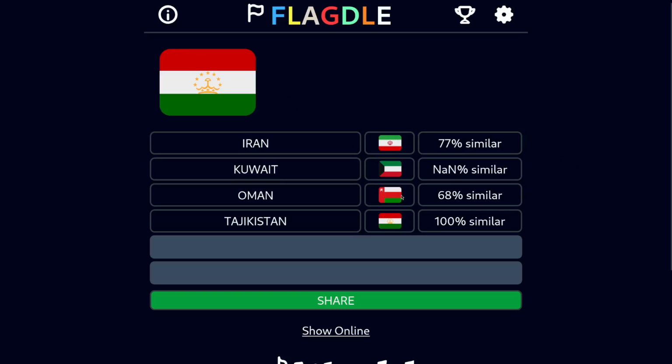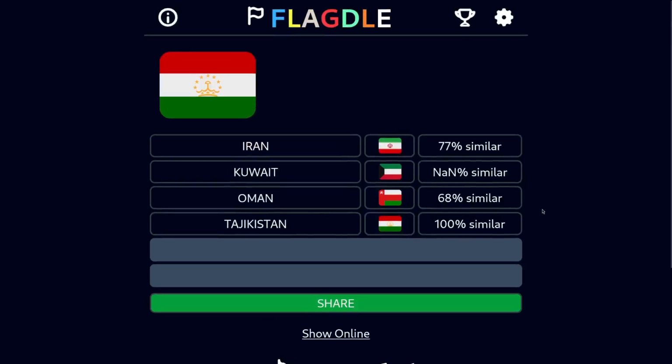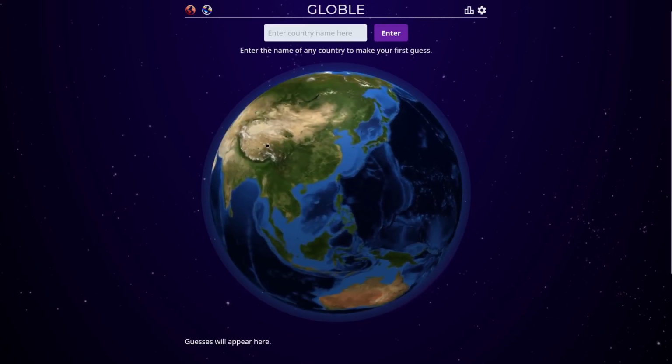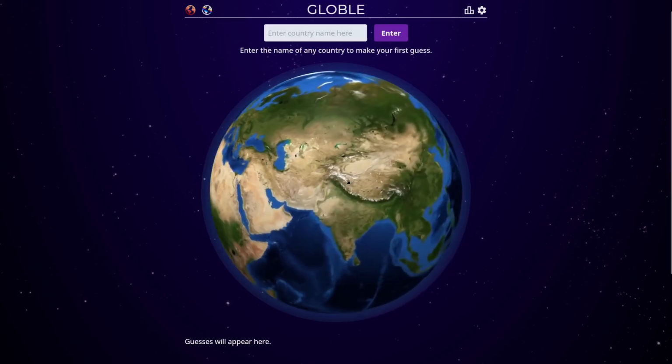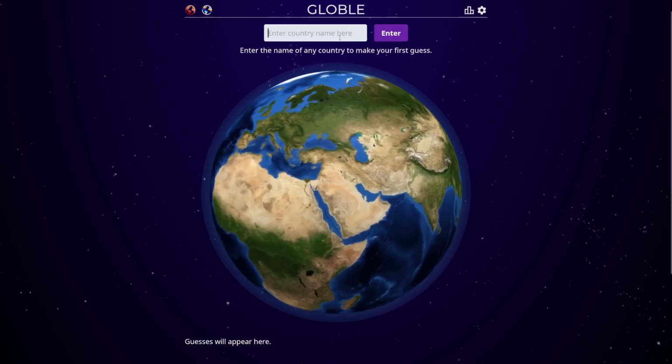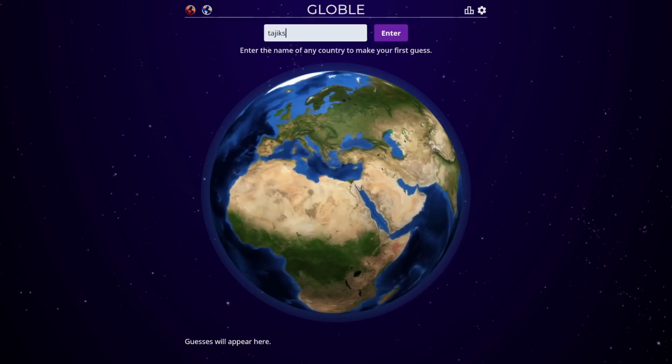And look at these guesses. I mean, I feel pretty good about these guesses. They're all like sort of similar in the colors. I mean, this is not at all similar, but I mean, it has white, green, and red. That's similar in my opinion. Alright. I am happy with this. That was Flag Duel. I hope you enjoyed that. Next up we have Globle, where we need to guess the country on the globe. So we make our first guess and then go from there. I think out of respect for Tajikistan, we should make it our first guess here.